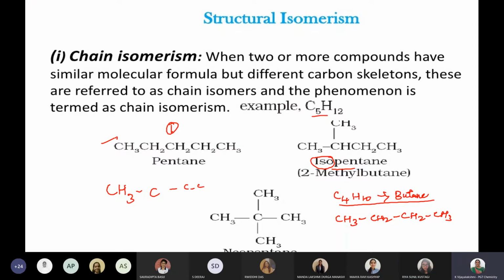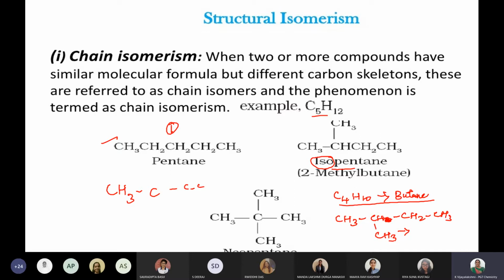Now, isopentane: here, I just removed 1 hydrogen and in that CH3, I have written. So what is the name of this? Can you get my point, students? Isobutane, ma'am. Exactly, isobutane.